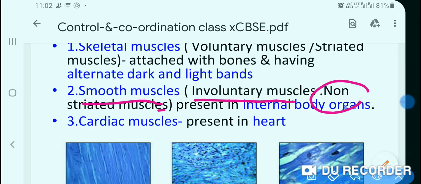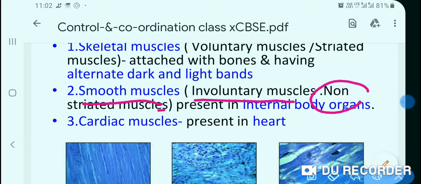These muscles are present in our internal body organs, and there is no control of our will on these muscles. So these are known as involuntary muscles. They don't work as per our will, and they are non-striated muscles.